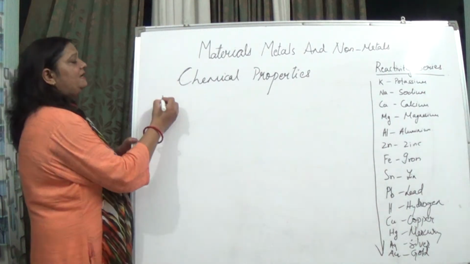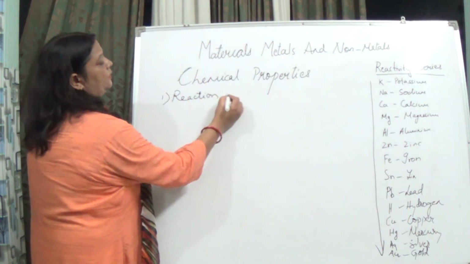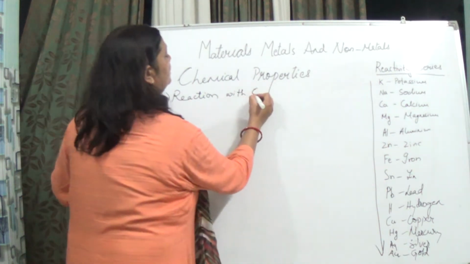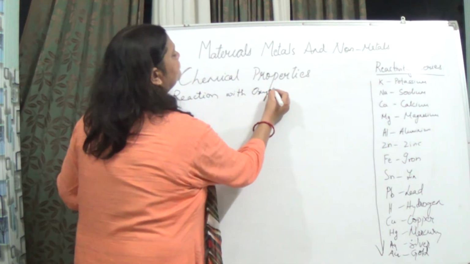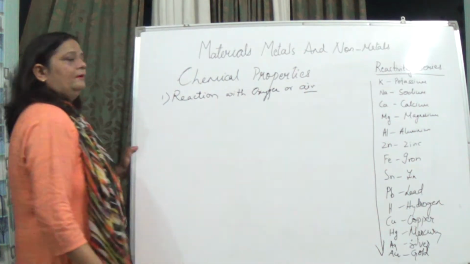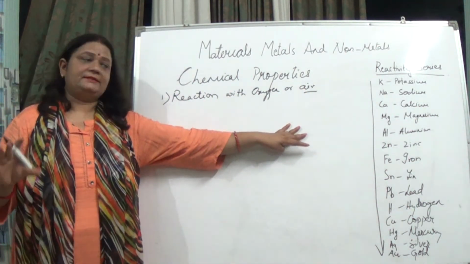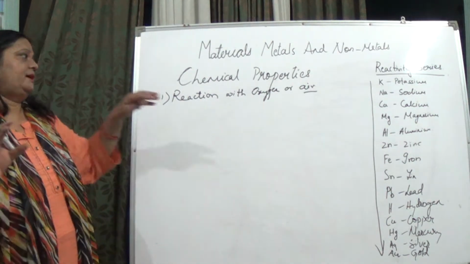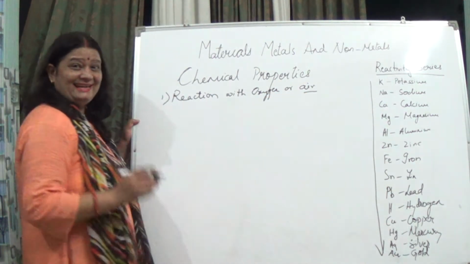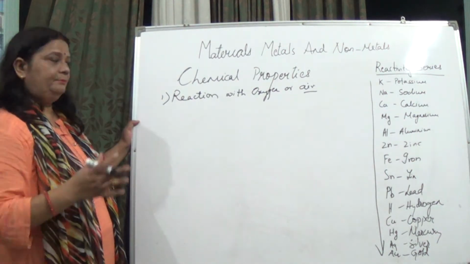When we talk about chemical properties, first let us see the reaction with oxygen or air. When we talk about air, it means air consists of all the gases: nitrogen, oxygen, hydrogen, and other gases also. But basically most of the elements react with oxygen, and they form certain compounds.